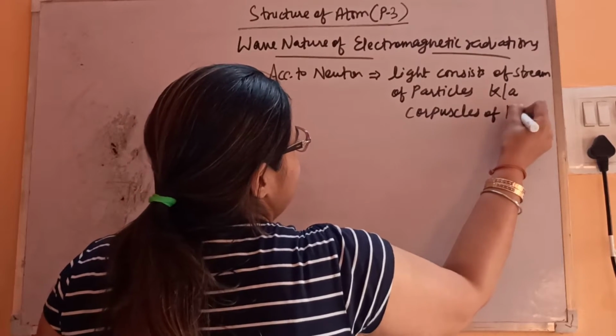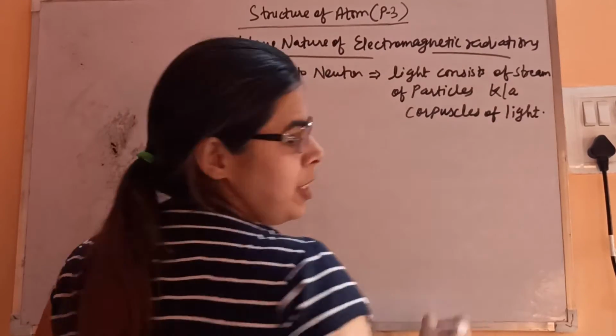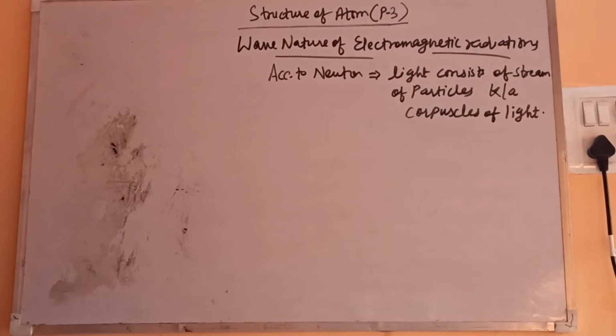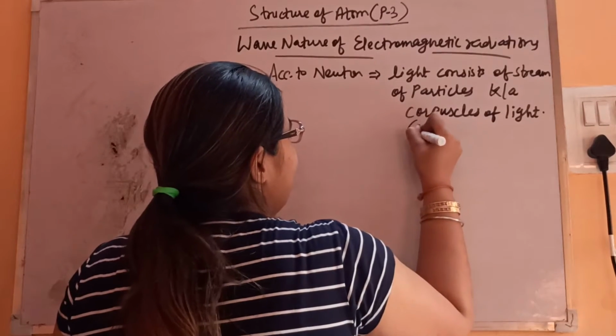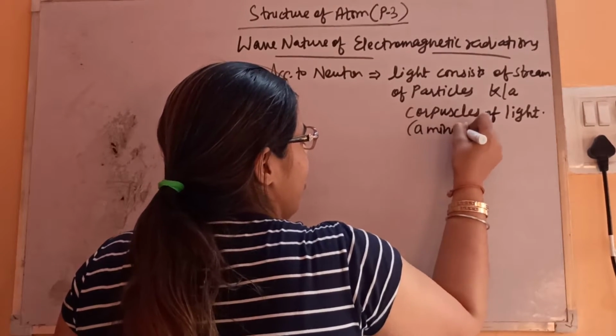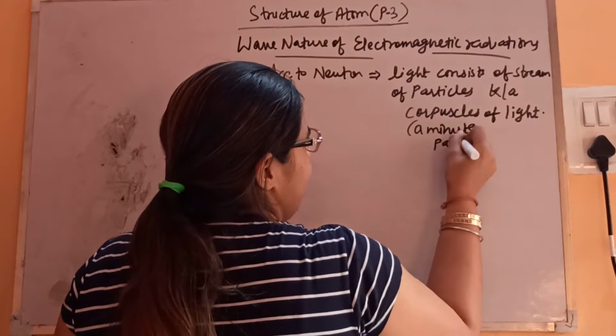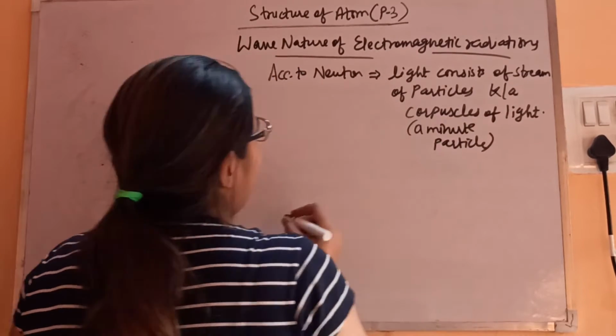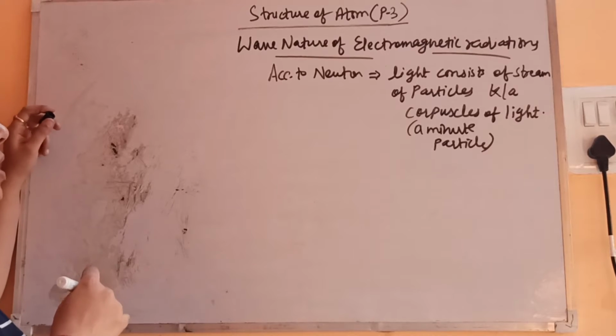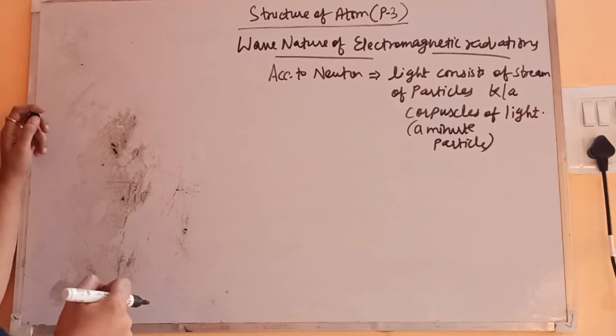Corpuscles means a minute particle. It means, according to Newton, that light is having particle nature.